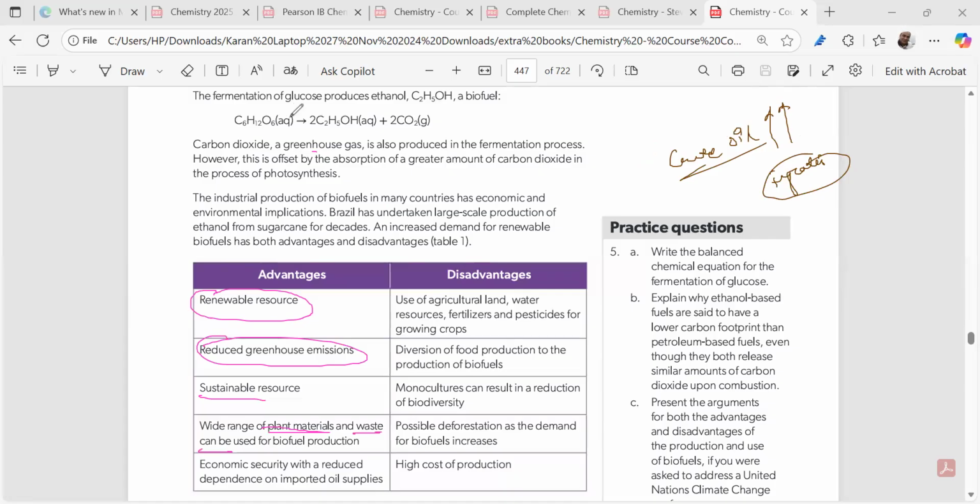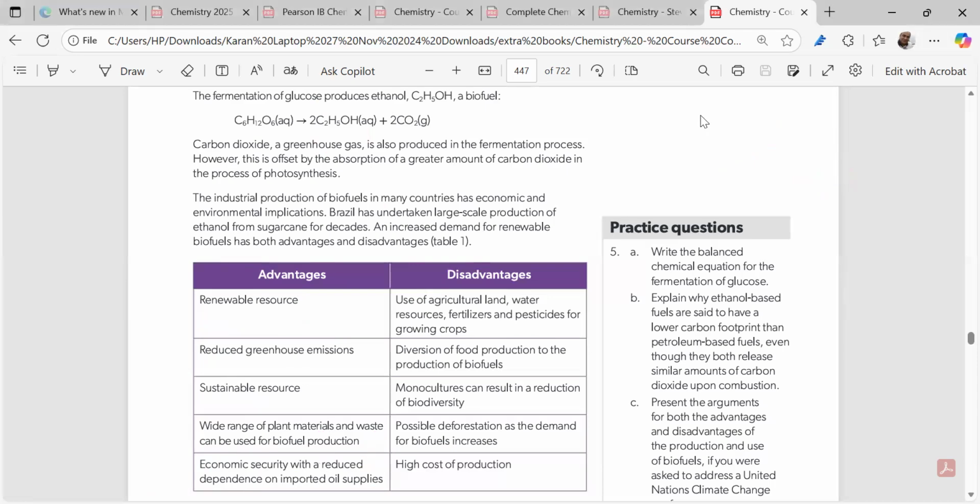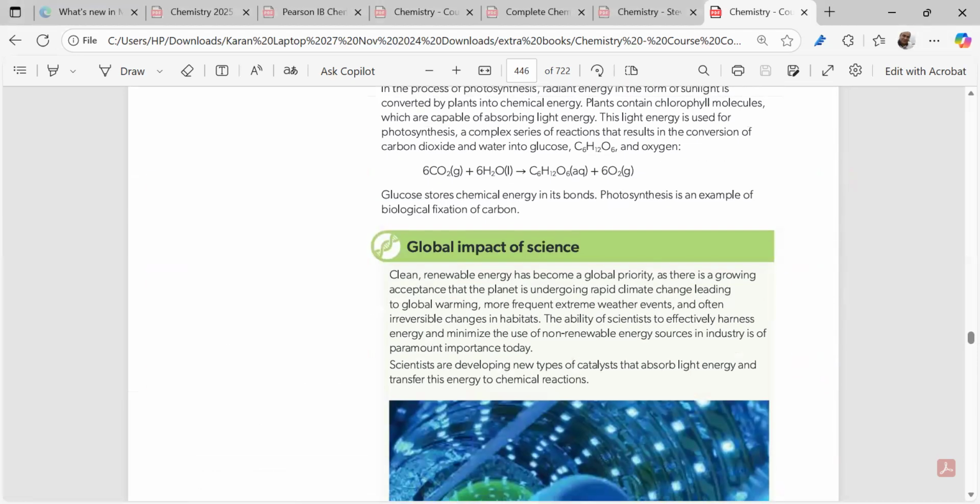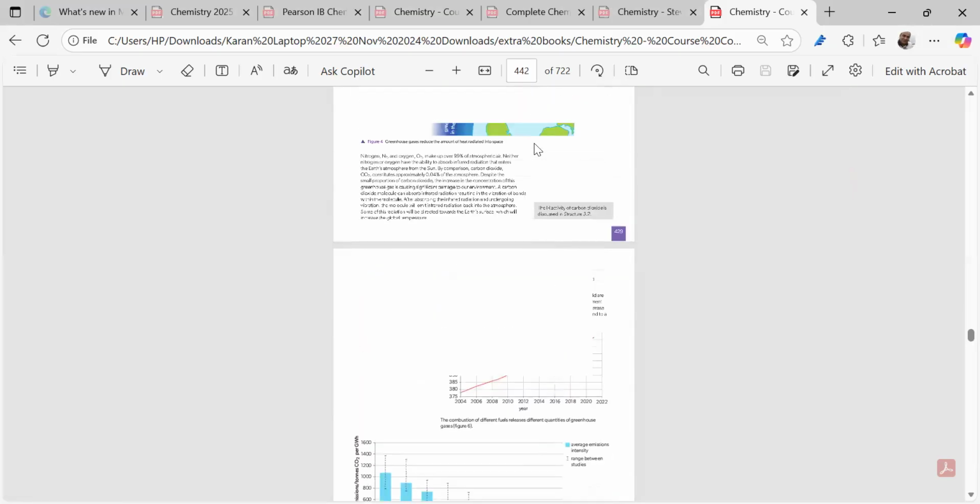So if we can use biofuels, right? So economic security will be there and reduced dependence on imported oil supplies. Is it clear? This is a very important question, right? Understood? This is a very important part. So the case for the advantages will be outweighing the disadvantages. So this was all about the biofuels chapter of the R1 we are having, right? Reactivity one.